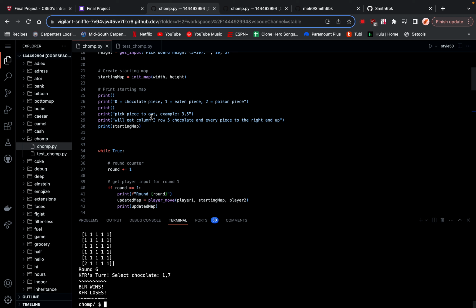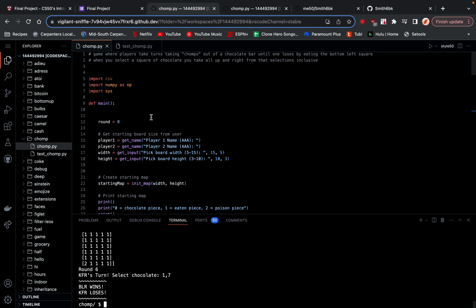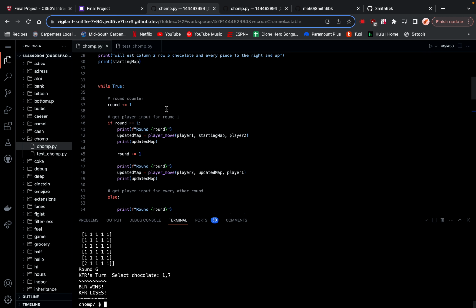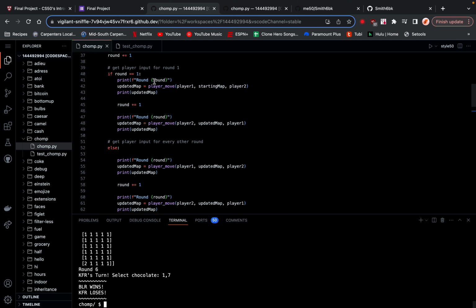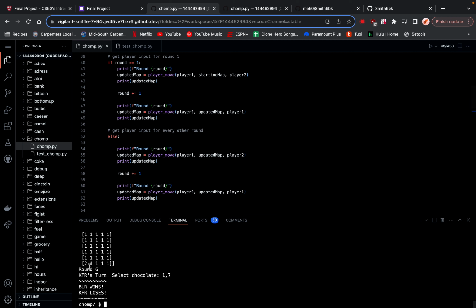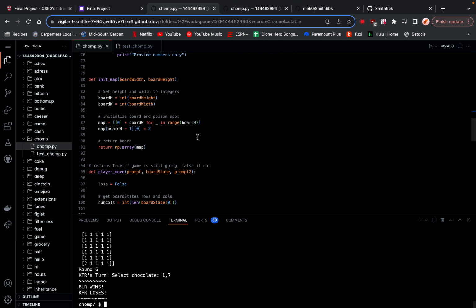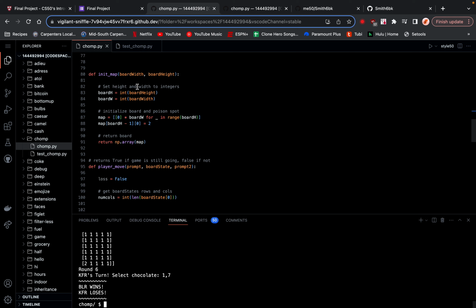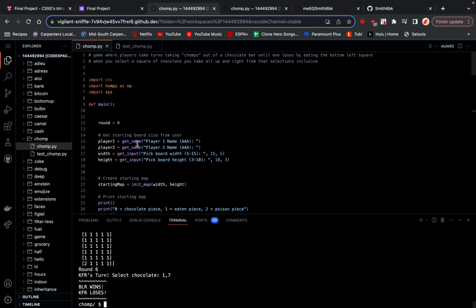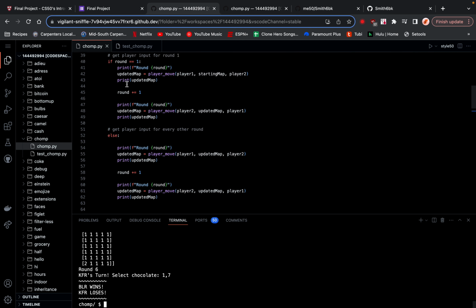So the code was pretty straightforward. I have the main while loop for the game to continue to prompt and increase the round count. I have an initial input to get the size of the map, and to initialize the map into an array using the functions from NumPy.